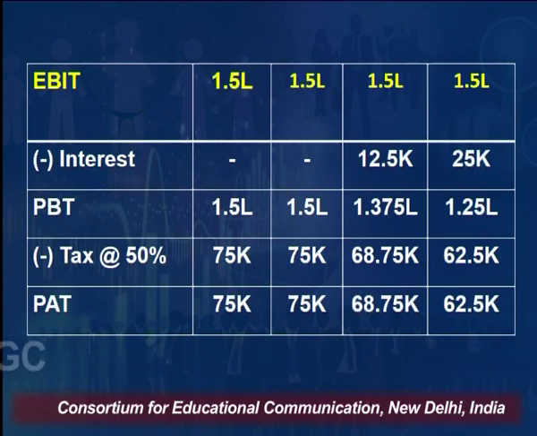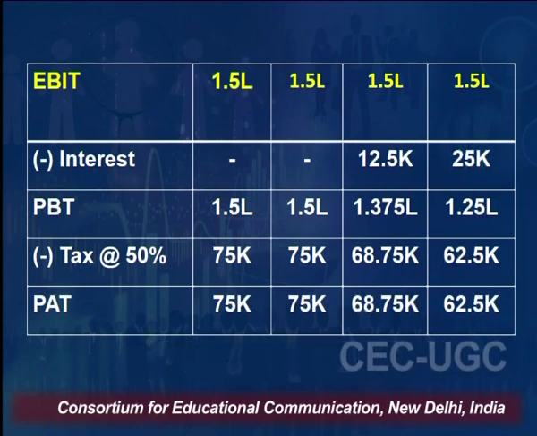So, the interest will be 10% of debt amount, that is 25,000. Again, in the fourth case also we have to deduct interest amount from EBIT. After deducting interest amount from the given EBIT, we will get profit before tax, which will be 1,50,000 in case 1 and 1,50,000 in case 2, because there is no interest in the first 2 cases, 1,37,500 or 1.375 lakh in case 3, because 12,500 is deducted from 1,50,000. In case 4, it is 1.25 lakh, because 25,000 which is interest is deducted from 1.5 lakh of EBIT.